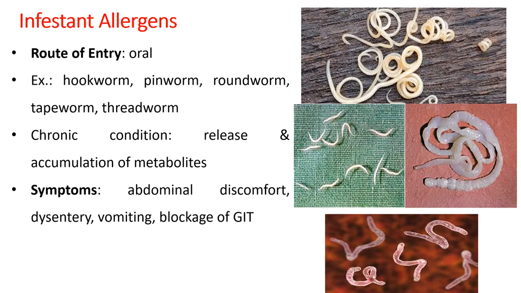The common symptoms of this kind of allergy are abdominal discomfort, dysentery, that means pain associated in the abdominal area, then vomiting, and most of the time blockage of the GIT because of the excessive population of these worms.